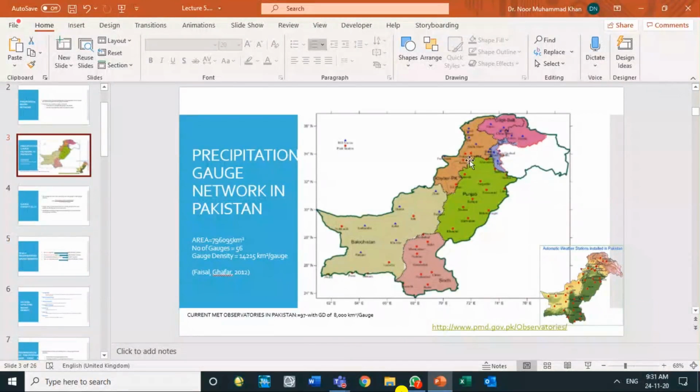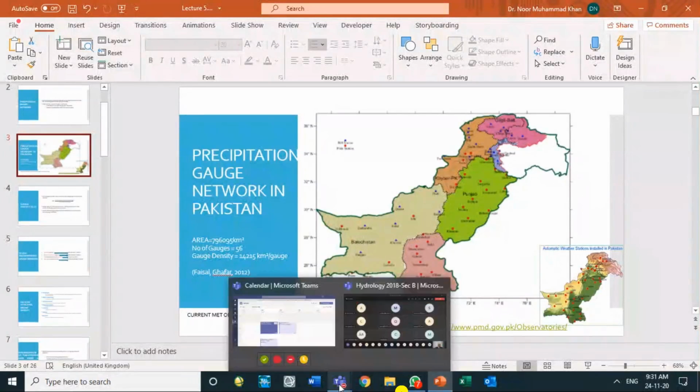So simply taking the arithmetic average will yield an erroneous result. It will yield a result, but that will not be a proper representation, because the area under a certain rainfall is different. So we have to rely on other methods.